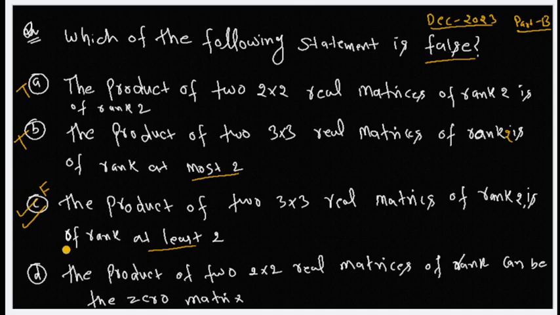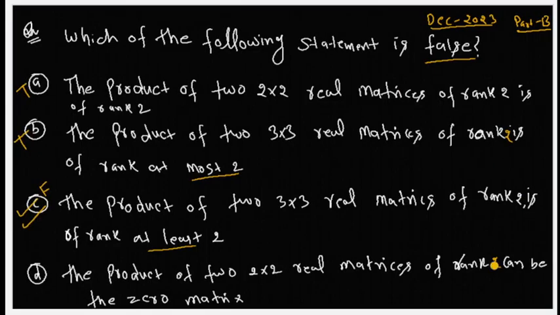This is our option. And in the D option, the product of two cross 2 real matrices of rank 1 can be the zero matrix. We take an example to check whether it is correct or not.